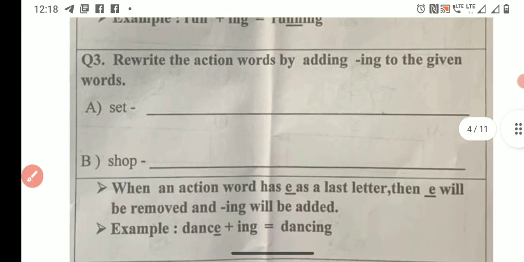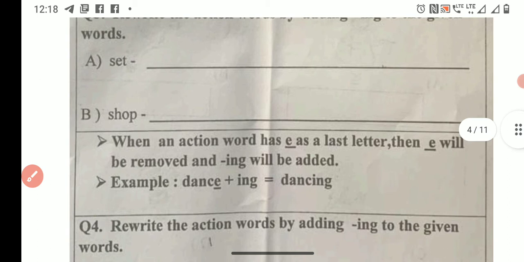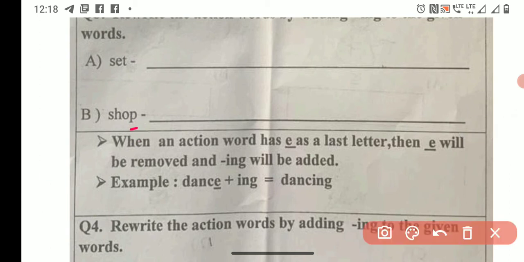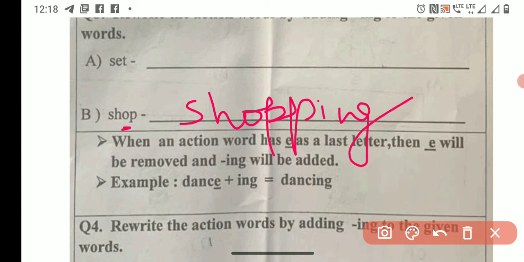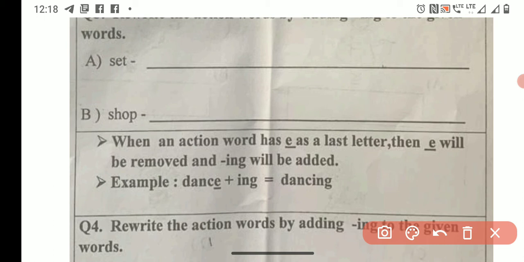These are the rules which you have to remember. Like this, shop का shopping करेंगे. What is the last letter here? P. Which letter is there before P? It's O. Is O a vowel? Yes. O is a vowel. So यहाँ पे spelling क्या हो जाएगी? The last letter becomes double. So shop will become shopping.